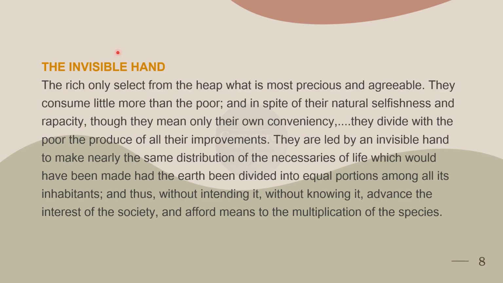Invisible means here it is not seen. We have no intentions, and we don't know that it would help others, but in reality it helps in the development of society, or anything which helps others.